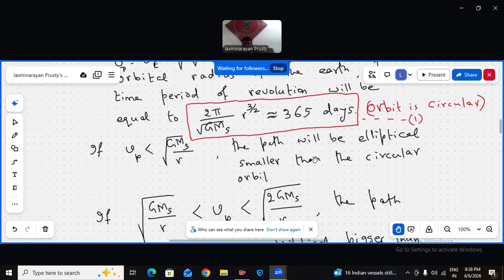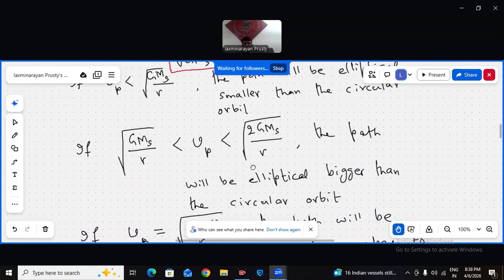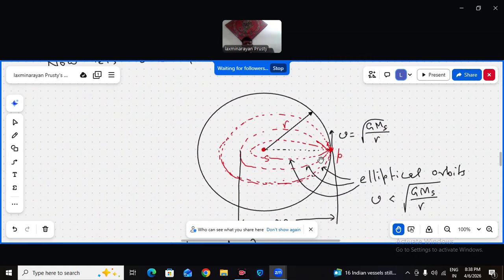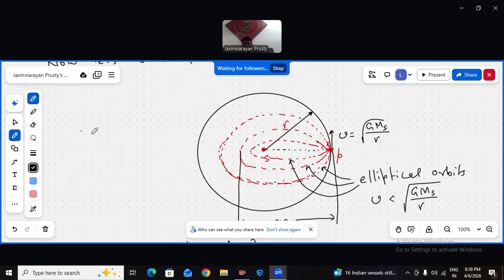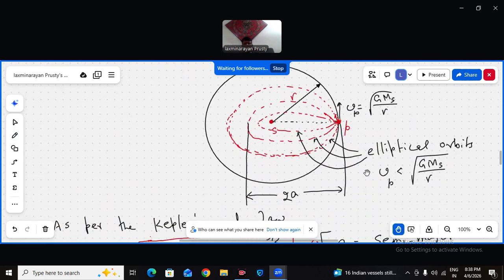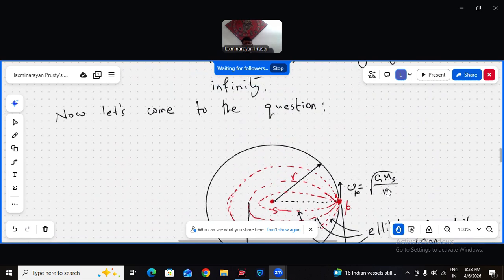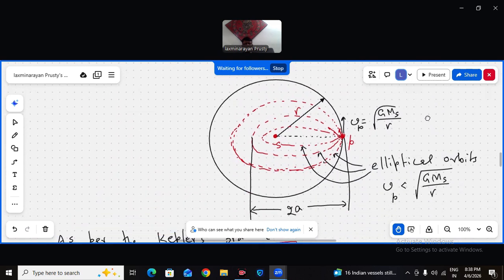The orbit is circular. If Vp, the velocity of the particle, is root over GMs by R, it's a circular orbit with radius R, which is the orbital radius of the Earth.